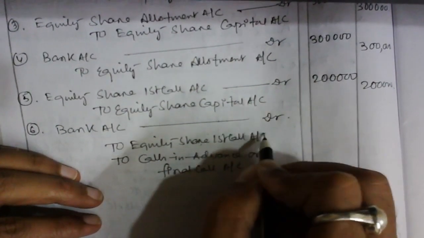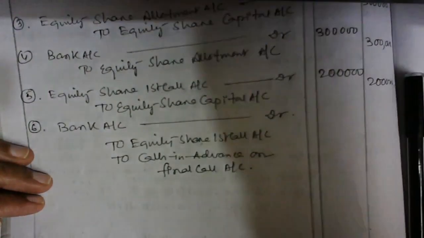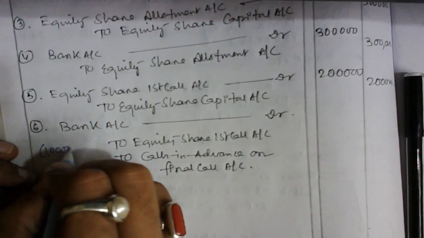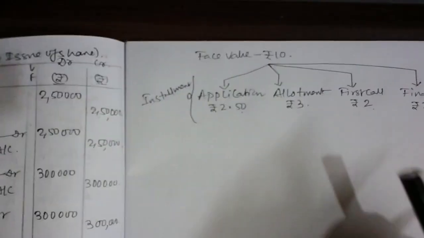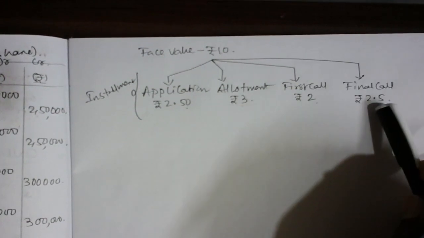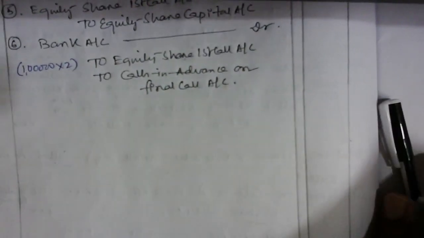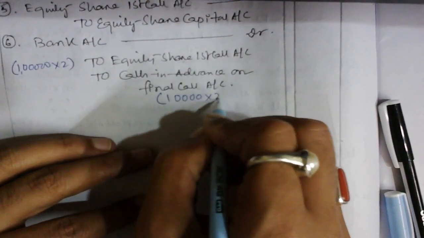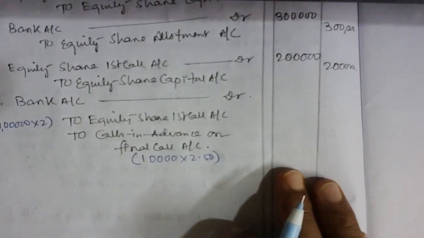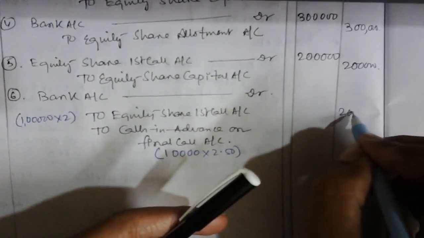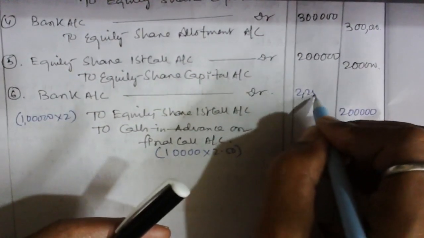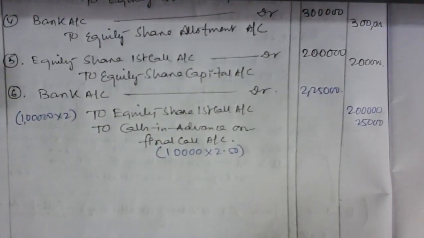Okay. So how much, sir, here? Can I write here like this? देखो एक बार. Sir, equity share first call is 1 lakh into 2. See here 2. And final call is 2.5. So can I write like this? Calls in advance on final call is 10,000 shares of Mr. Nair into 2.50. So see, it is 2 lakh rupees, and it is 25,000 rupees. So the total amount we receive is 2,25,000 rupees. Done, sir. First call is done.